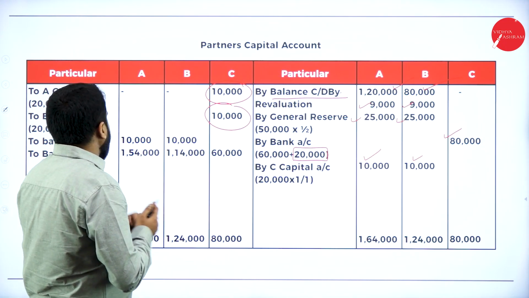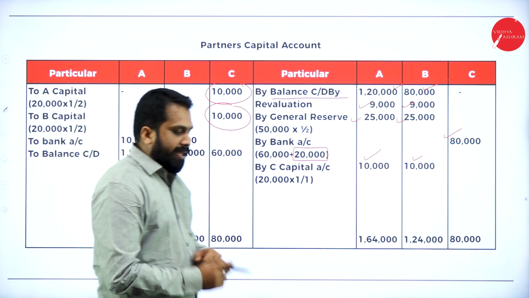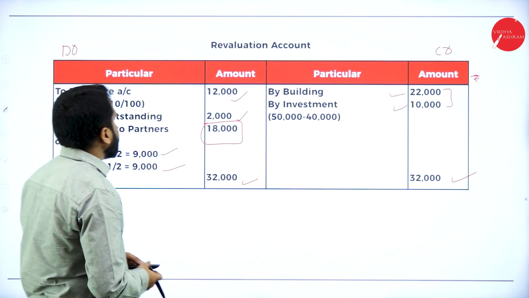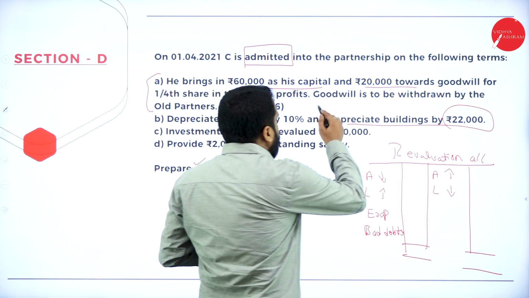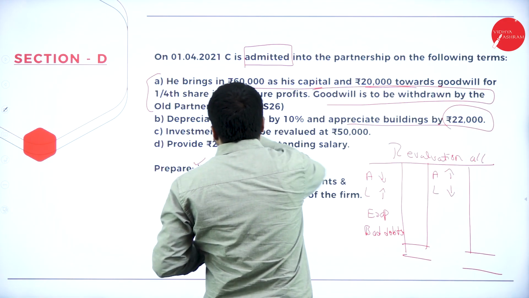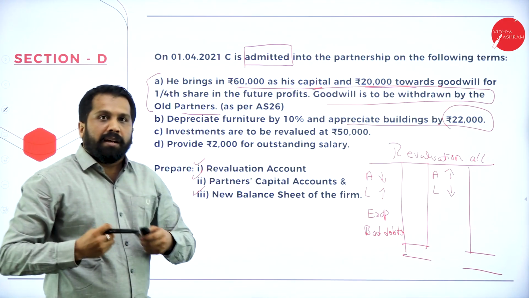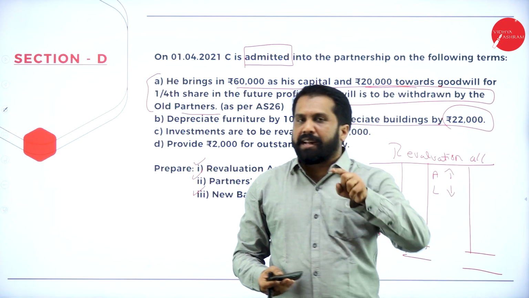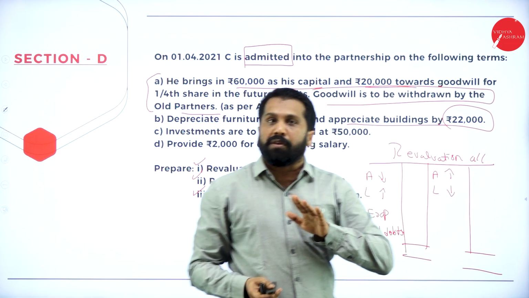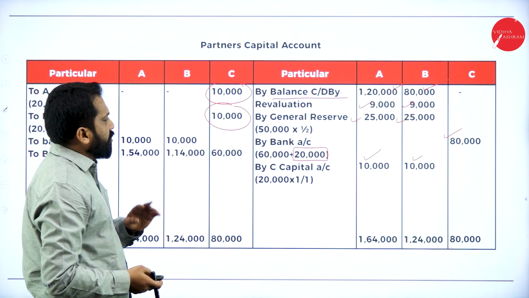Now, once we are done with all this, then again I'll go back to your question. They have given that goodwill is withdrawn by the partners. Means, the new partner has deposited 10,000 to my account and 10,000 to your account. That is what we have done in all the calculation.